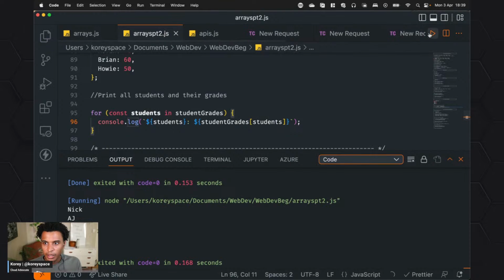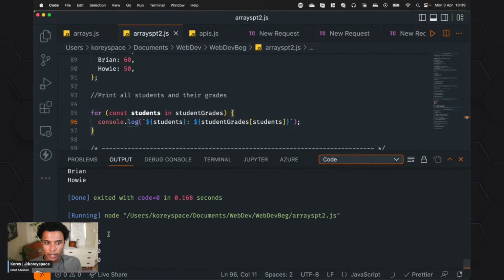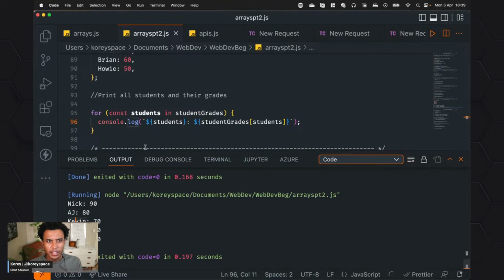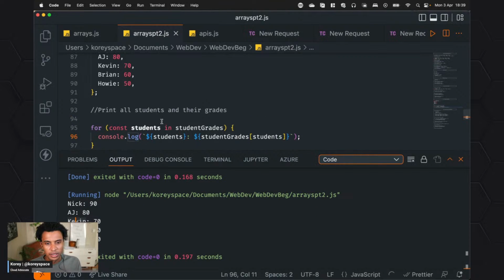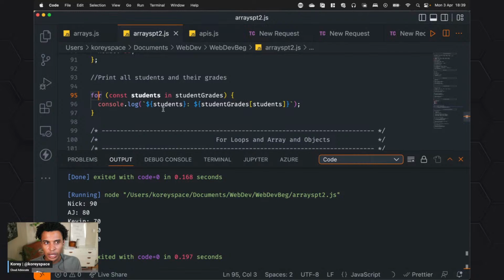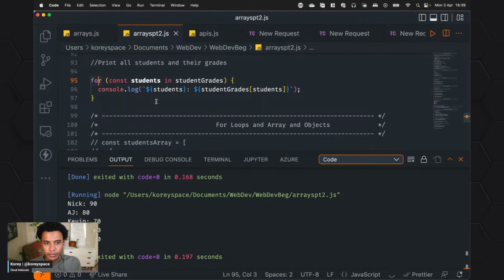Let me save that, go ahead and print that. And now I have Nick, AJ, Howie, Kevin. I don't know who's really the lead. I think Nick is supposed to be the lead of Backstreet Boys. So he's got the best grade. Great. So similarly, same thing, right? We're using a for loop here to go over those things as well.